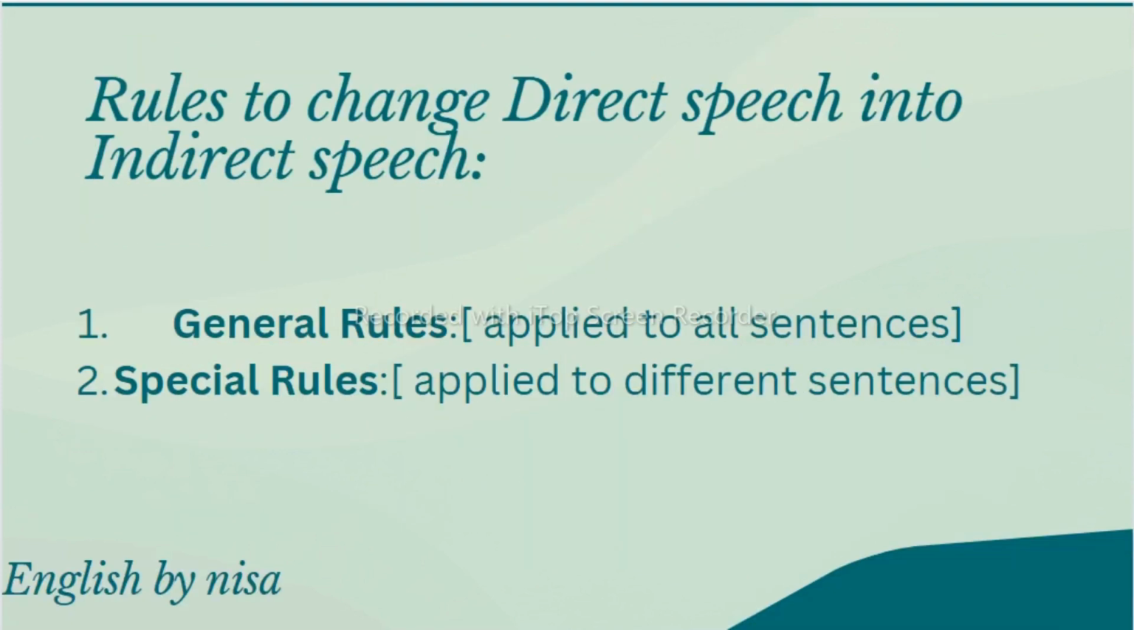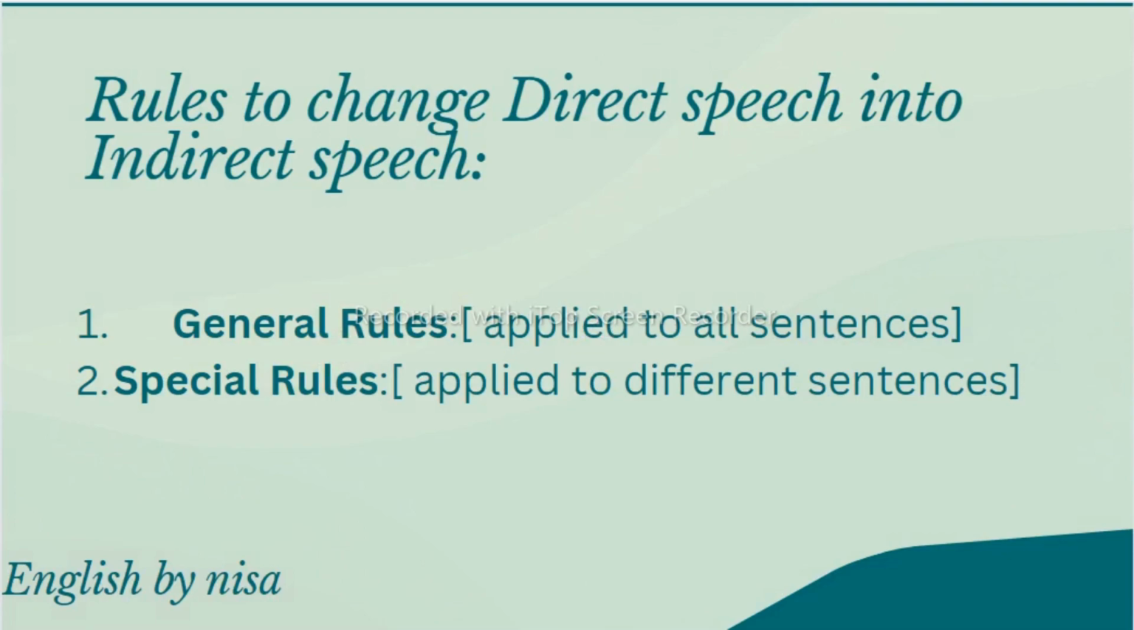Now let's see how many rules there are to change direct speech into indirect speech. There are only two rules, general rules and special rules. The general rules we apply to all the sentences, like we have five types of sentences. To those five types of sentences we apply these general rules, and special rules we apply to different sentences. It means if you want to convert your direct speech to indirect speech, you need to follow these rules.